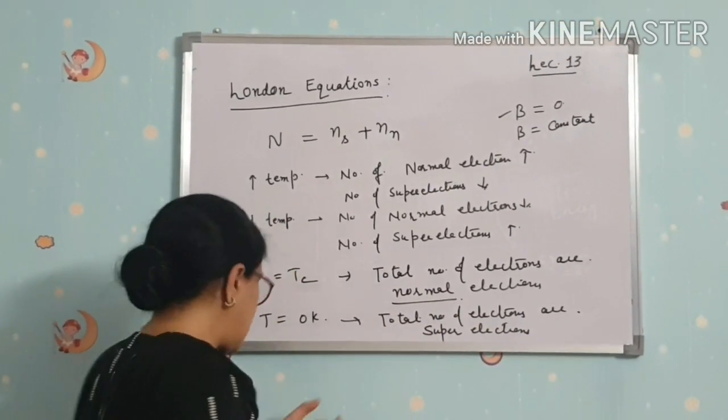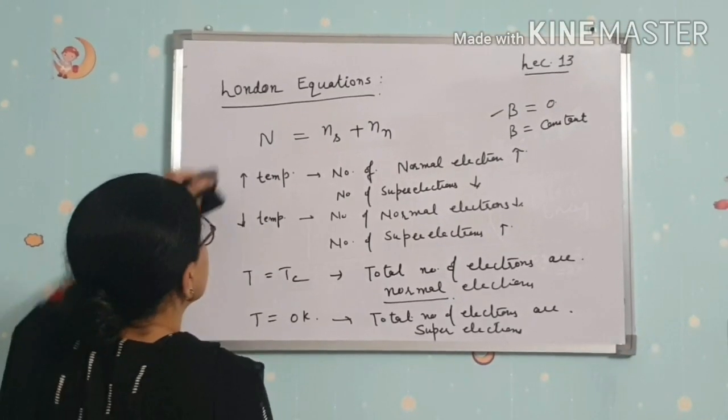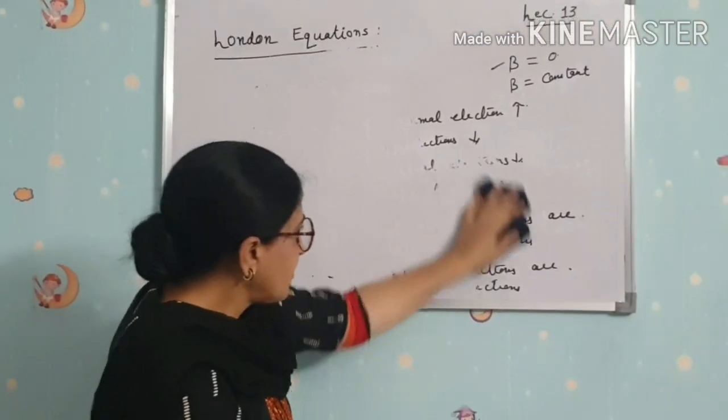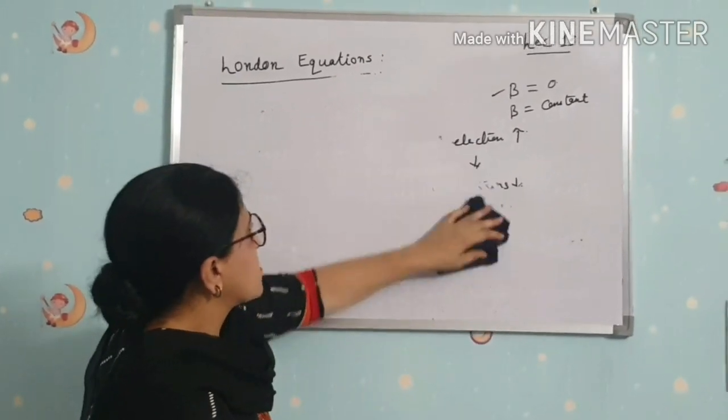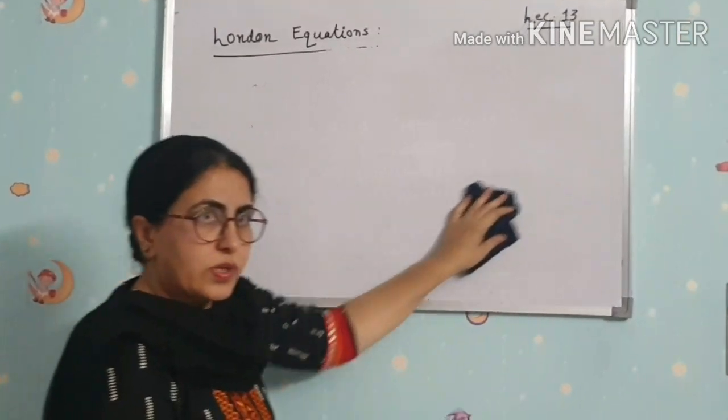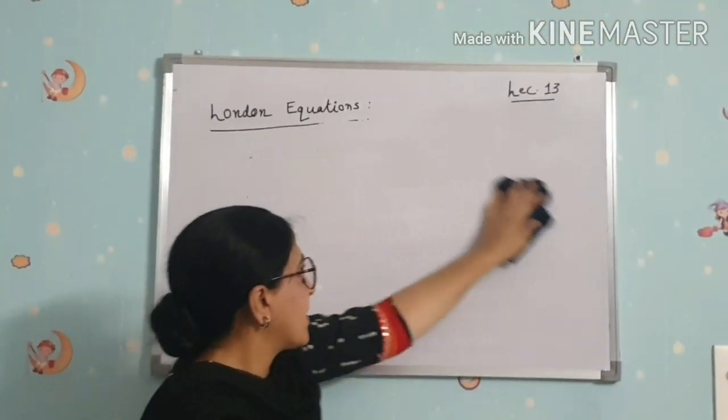On the basis of this, we derive London's equations. In super electrons, the entropy is 0, so the state is the most ordered state.